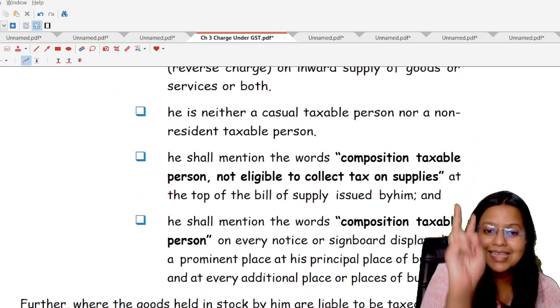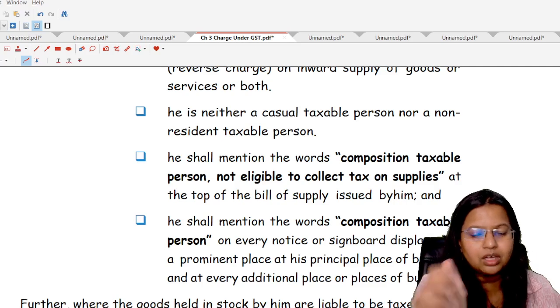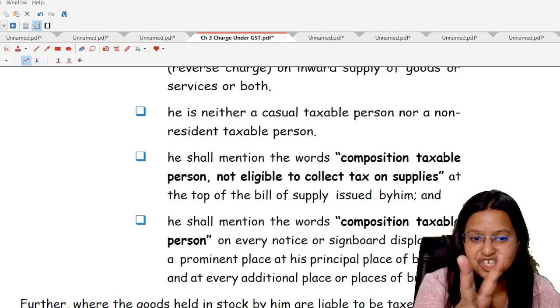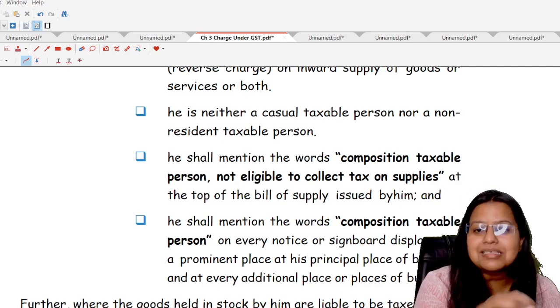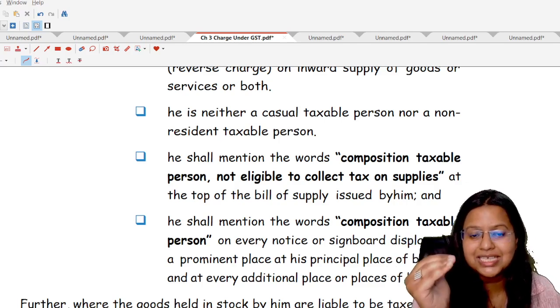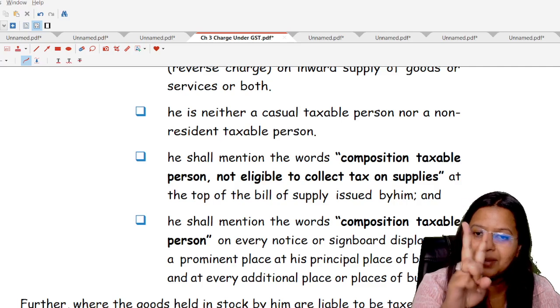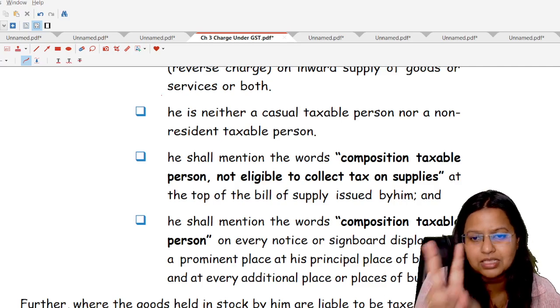Okay. The second restriction, the first one was clarification. The second restriction is that, students, a person who has registered under the composition scheme can neither be a casual taxable person nor an NRTP, that is a non-resident taxable person.